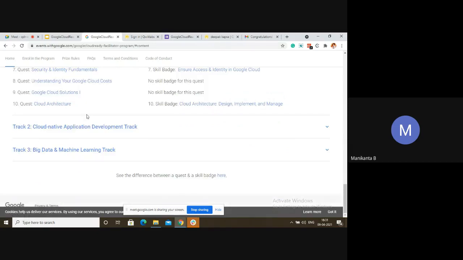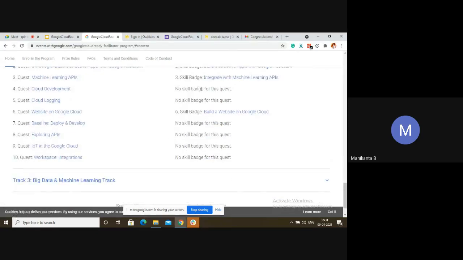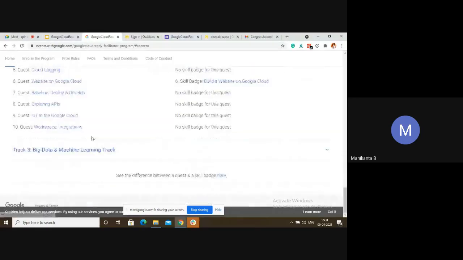So choose accordingly. Whichever you want, you can choose any lab. Look, there are many quests which don't have skill badges. Keep those for milestone 2 or 3. Now do the ones which have skill badges so that you will save a lot of time.